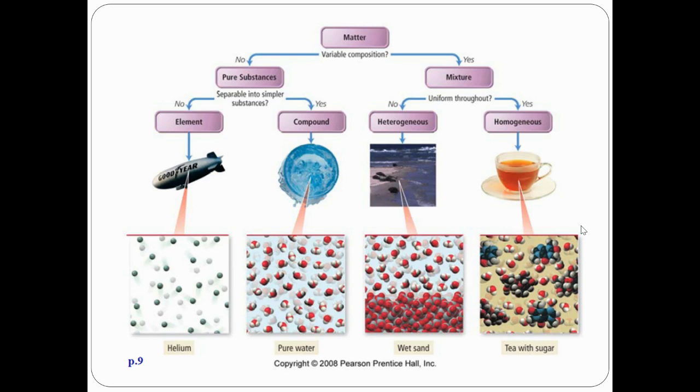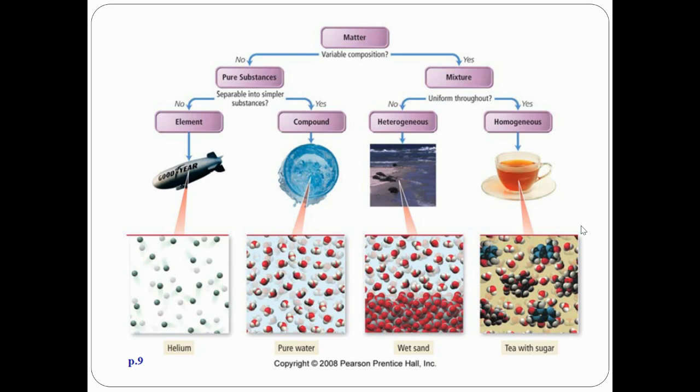So here again, we started off with this. Just remember that matter, this is what we talked about, is basically how you can separate matter into different categories. And so matter, if it is a pure substance, then you go to the left here, right? So the pure substance, then you try to break it down into like pure substance. If you cannot break it down anymore, that means it's an element and that is as pure as it gets. If you can still break it down a little more, like this compound, because again, if you see this compound here, you could break it down into hydrogens and oxygens. But in this case, a compound is, as we talked about, two or more atoms chemically combined.